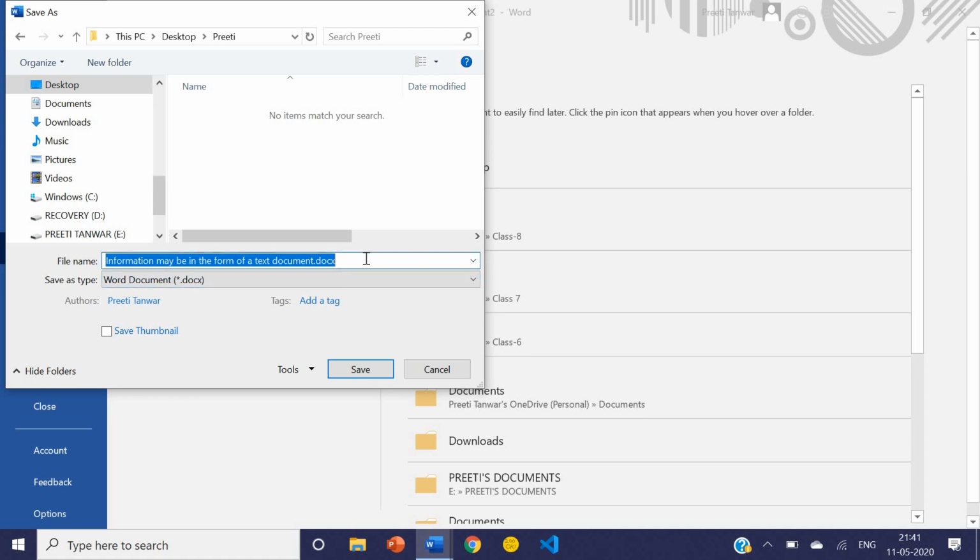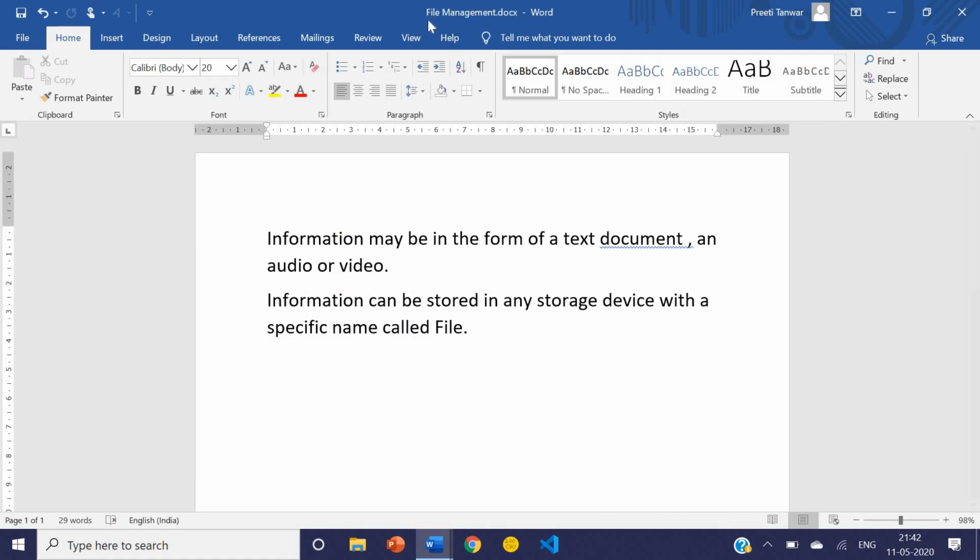Now give the file name. The file name I am giving here is file management. The file name is file management and automatically it will take the extension docx. Here you can see docx will be the extension. No need to write docx here, you just give the file name, and the file name I have given is file management, and click on Save. Fine. So on the title bar you can see file management, the file name which we have given.